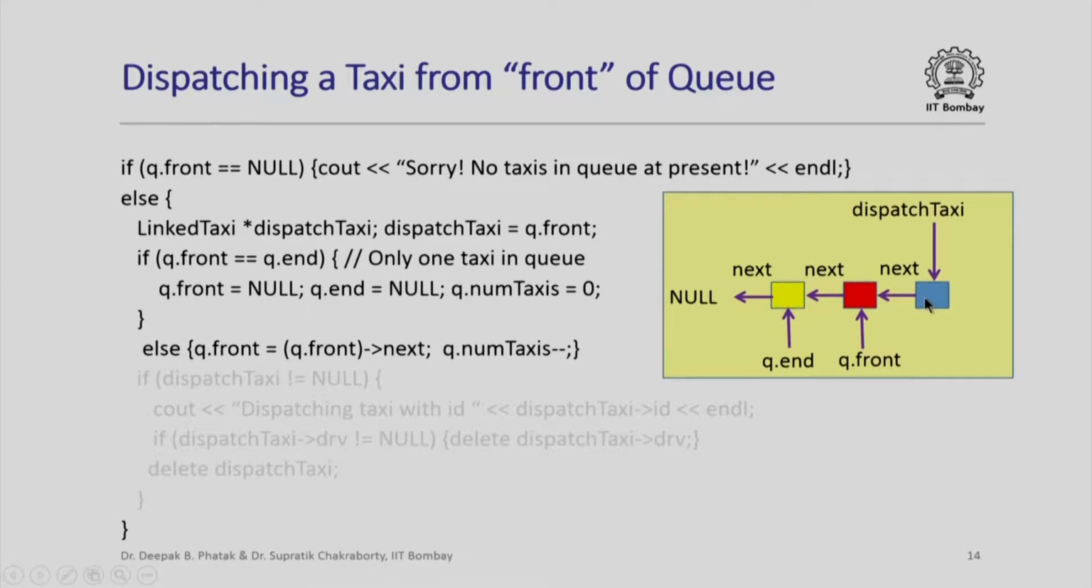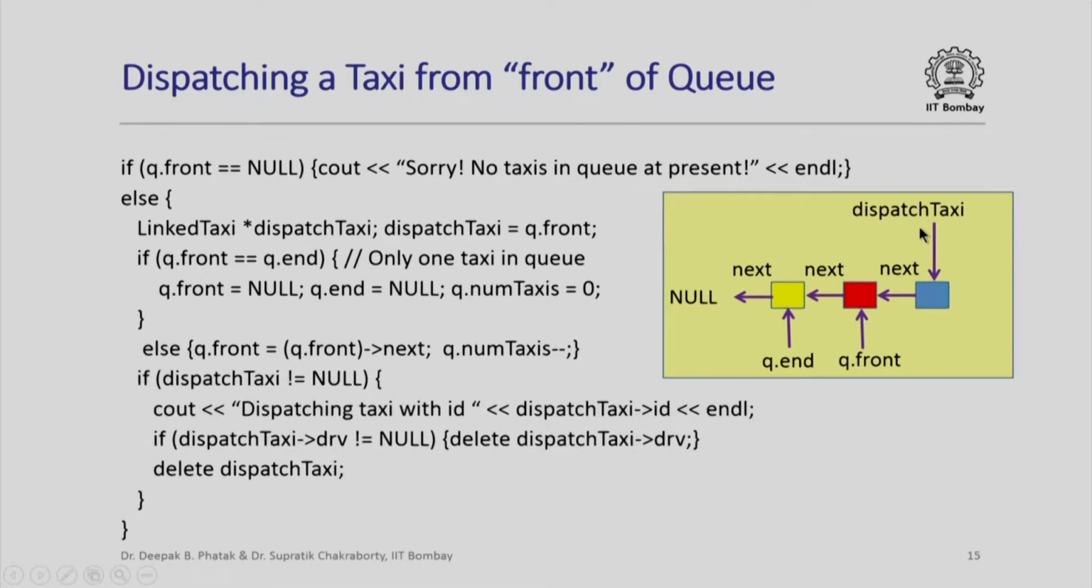So here is where we are going to call the delete function to deallocate memory. But recall that before we call delete function, we must always check whether the pointer on which we are calling delete is null or not. So that is what we do here. We check if dispatch taxi is not equal to null, then really we have a taxi to dispatch, and we say dispatching taxi with ID, and whatever the ID of that taxi at the front of the queue was.